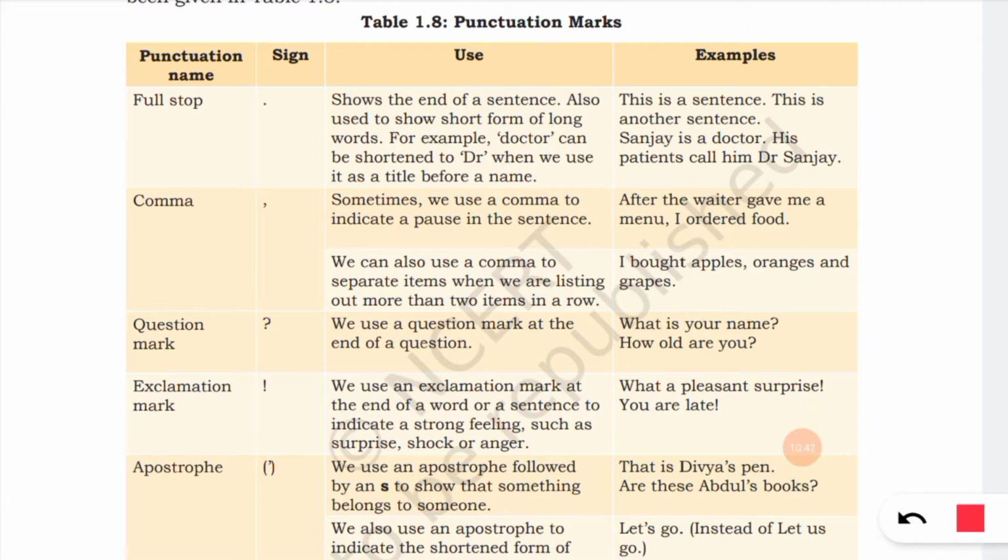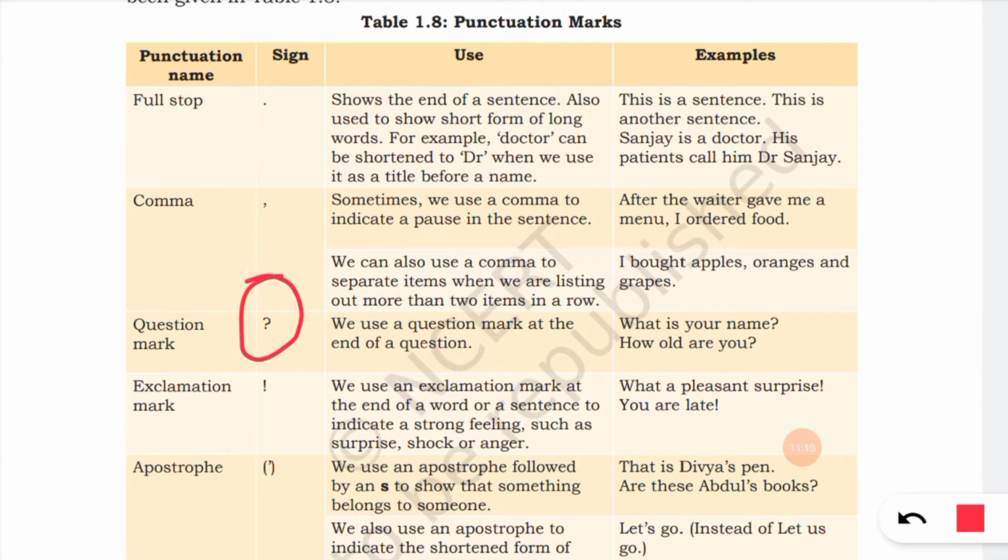Then comma. We use a comma to indicate a pause in a sentence. We can also use a comma to separate items when we are listing more than two items in a row. For example, after the waiter gave me a menu, I ordered food. There is a pause in this sentence, so a comma is used here. I bought apples, oranges and grapes. To separate items we use a comma.